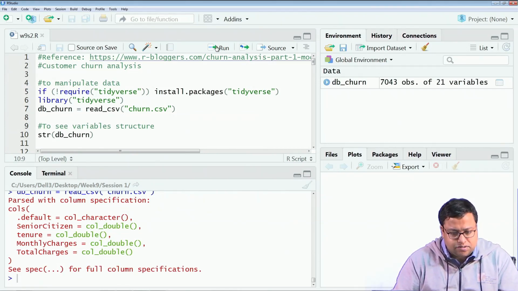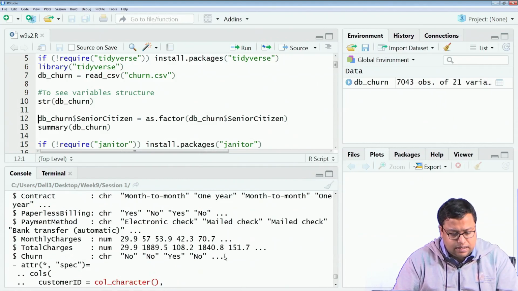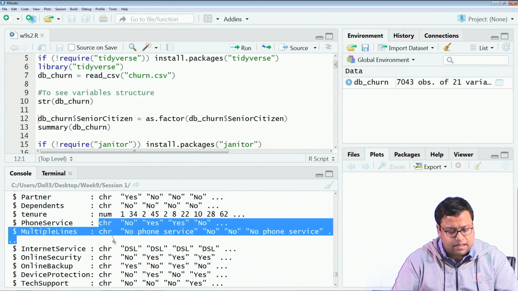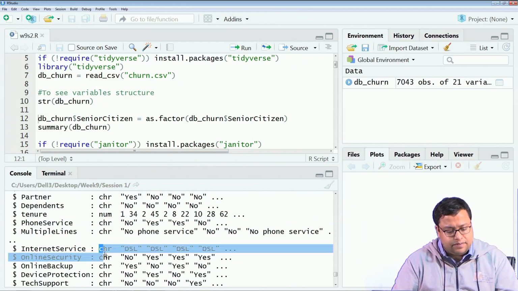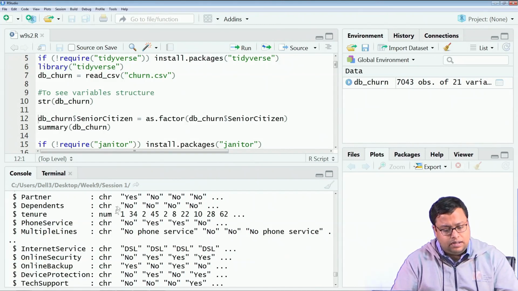Then if I check the structure of the data, it shows that these are all character variables: the phone service, the multiple lines, the internet service, online security, online backup. I have to convert them to factor.